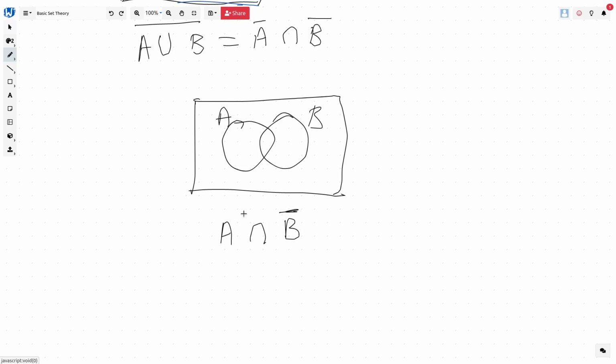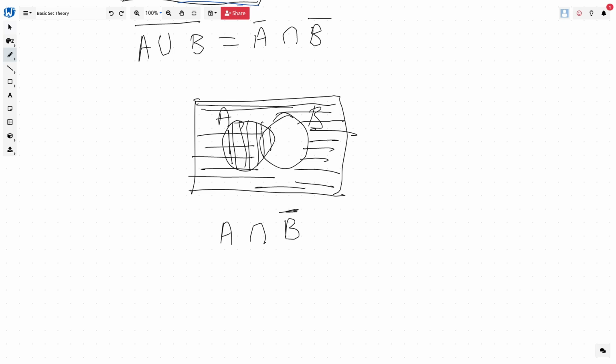First we color A with, let's say, vertical lines, whatever, it doesn't matter. Now for the intersection, we need to draw the B complement as horizontal lines. This part, as you know, is B complement, which is not in B.